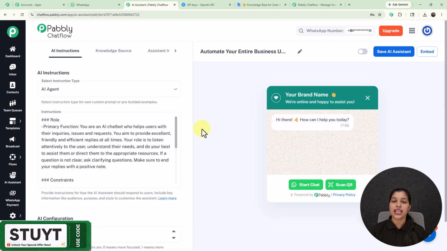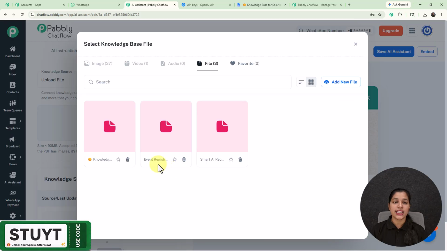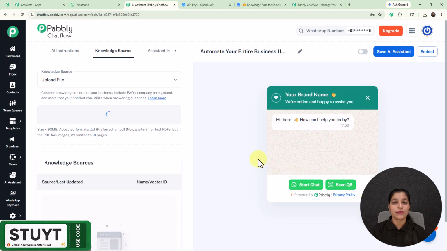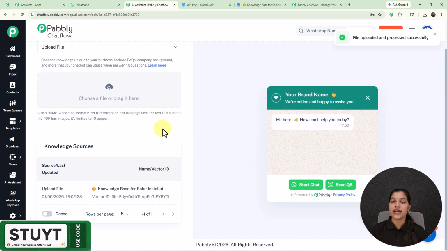Now let's move on towards the next tab, that is knowledge source, where we are going to provide the knowledge base to our AI assistant. So here we can upload our knowledge base either in .txt or .pdf file format. So here I'm going to just select it, and right here we are on my media library, where if you want to add a new knowledge base, then you can just click over this add new file button. But right now I already have my knowledge base, that is the knowledge base for a solar installation business, which I'm going to insert. And now let's wait for it to get uploaded. And here it is uploaded successfully, and we are getting the name and the vector ID.